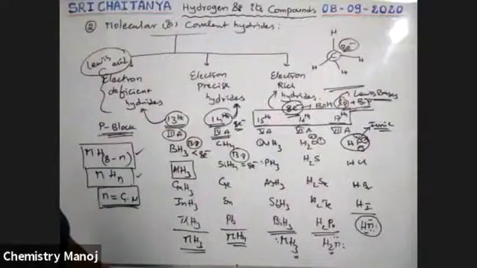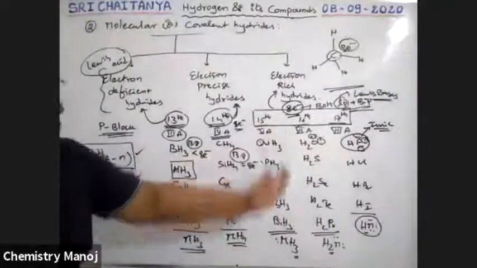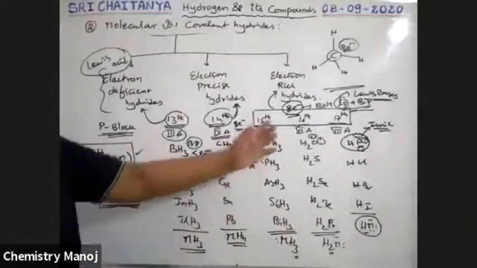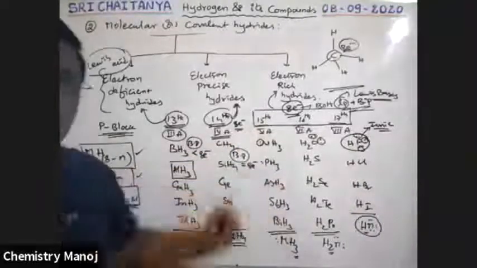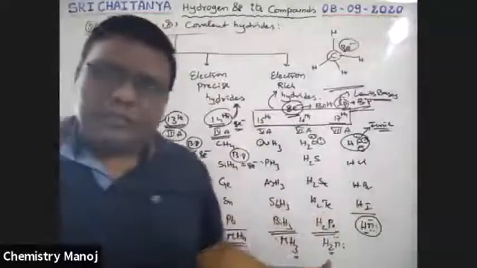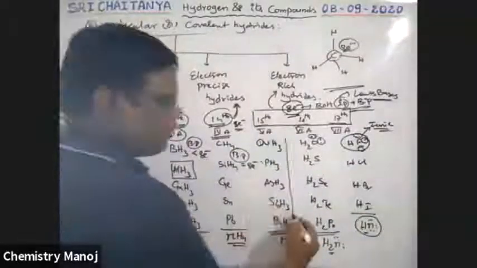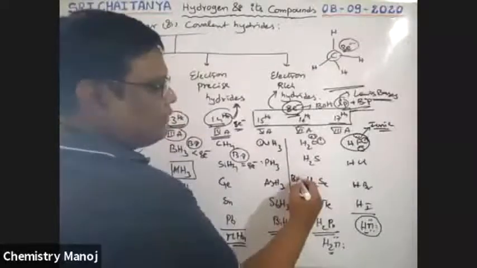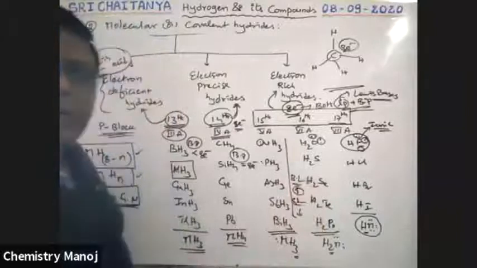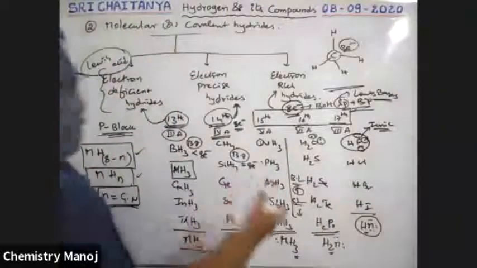Now, hydride stability decreases from top to bottom, no doubt. It decreases because bond length increases. In these cases, from top to bottom, bond length increases and stability decreases. Not only here, there also.